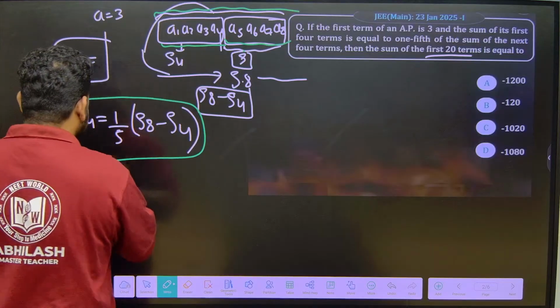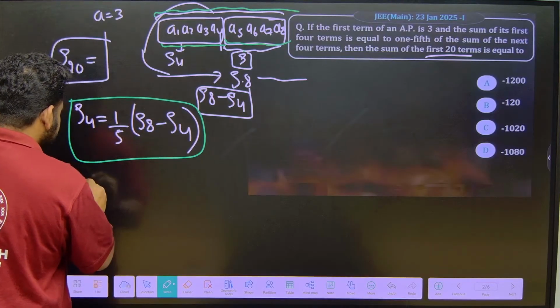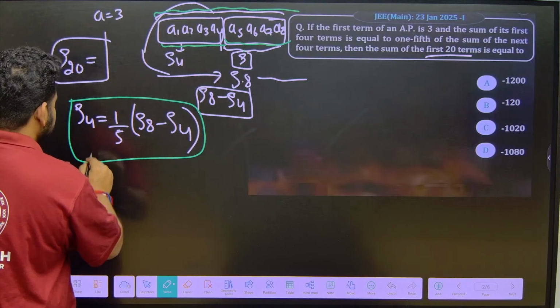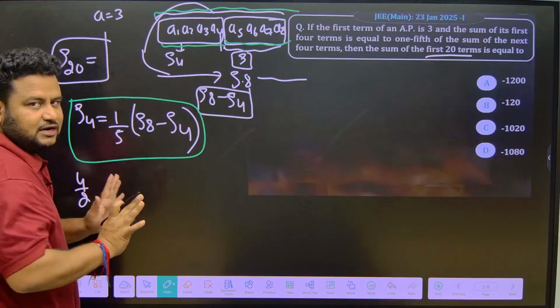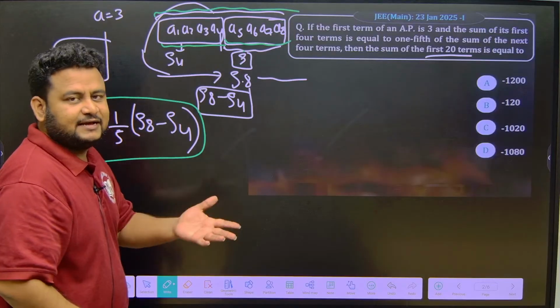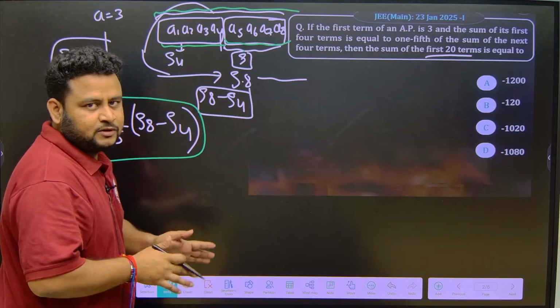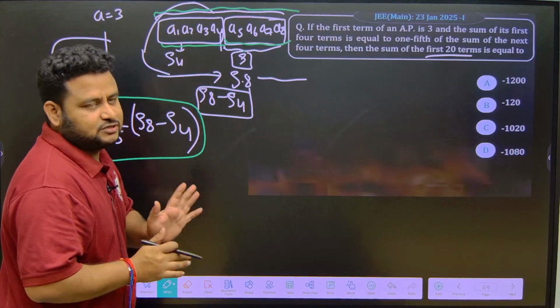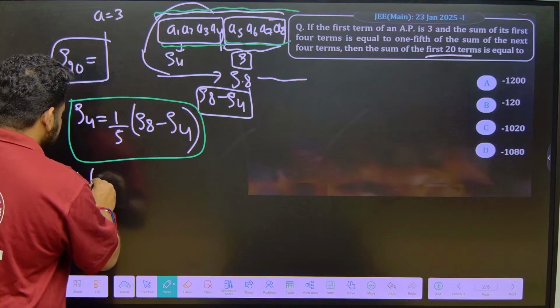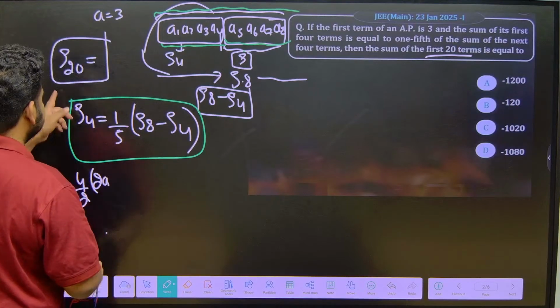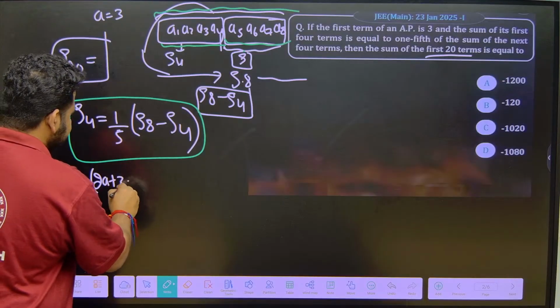S4, I can write it as 4 by 2 into 2A plus n minus 1 into D. So let us take A as A itself. Let us not put the value of 3. In the end, we will put it as 3. Do not try to do the substitution in the beginning. Do it at the last steps. Now, 2A plus n minus 1 into D: for 4, it will become 3D.